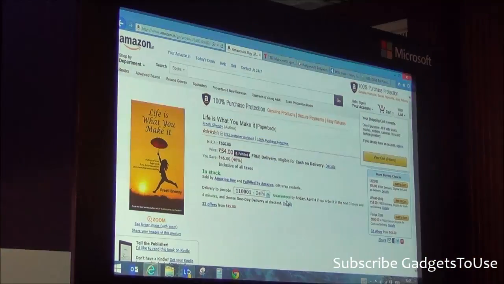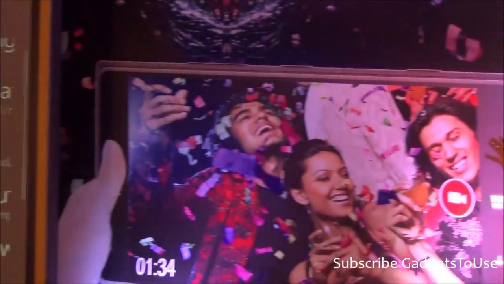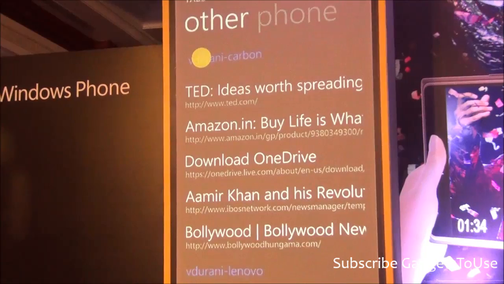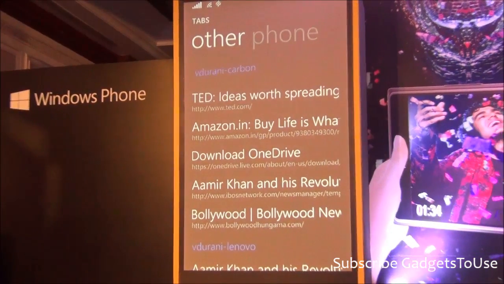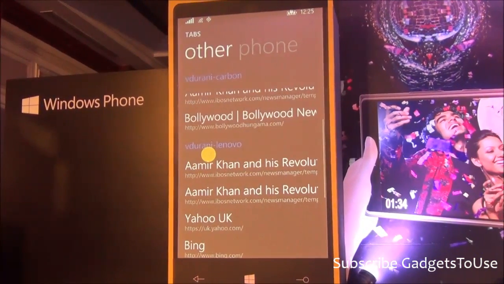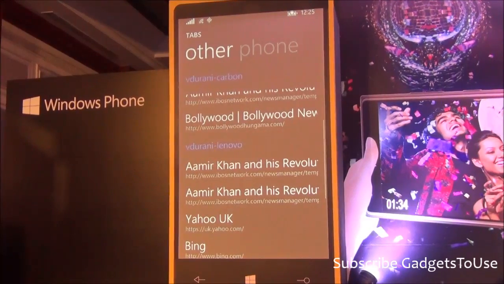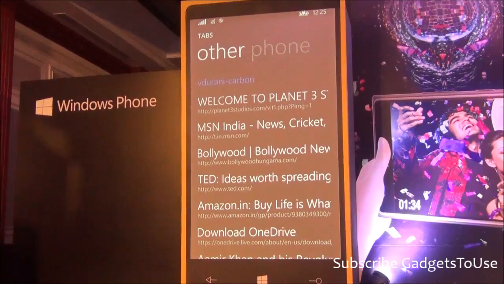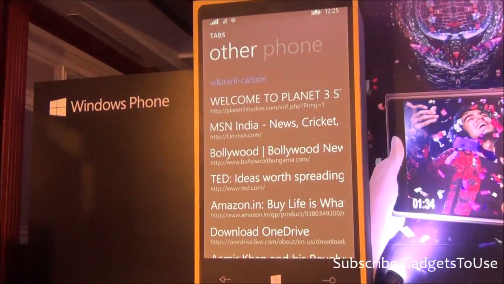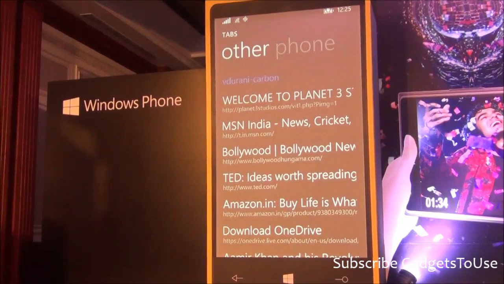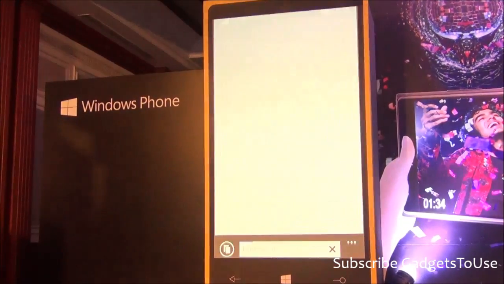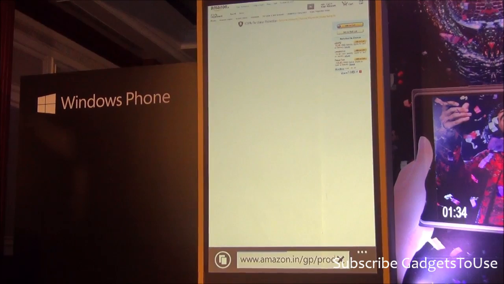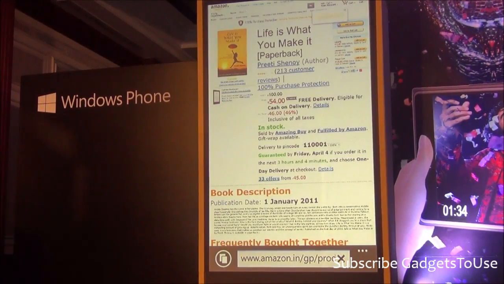So what's really happened here is that, if you see, there are two devices here. This is my work PC, which is a Lenovo Carbon running Windows 8. And then this is my home PC, which is a Helix Lenovo. I seem to love Lenovo. And I've got a bunch of these sites that are open on it, and this was the last time I must have worked and I was browsing. So for instance, I was on Amazon buying something, or trying to look at something that I was buying, like a book, and it opens up right from the point where I started off on my phone.